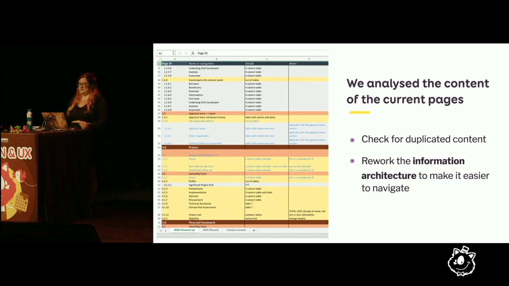We also did a giant data analysis of the content of the pages. This is like 2% of my Excel sheet, where we mapped out the 40 pages and checked every single piece of content on every page. First, we checked for duplicate content. Can we remove stuff that appears in three different pages? Do we need that in three different pages? We also reworked the information architecture based on that, simplifying the navigation a little bit and putting things that belong together, which is a big new step, because in the old one you had pages that made very little sense. They were put somewhere in the interface because there was a place there, and that was it. So we tried to understand what belongs together.